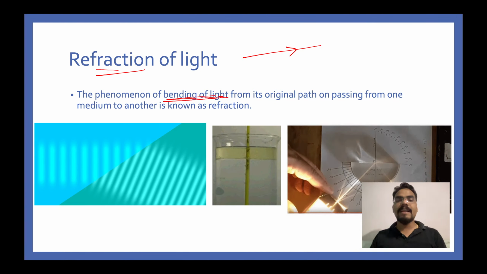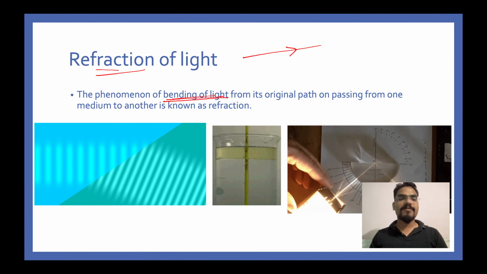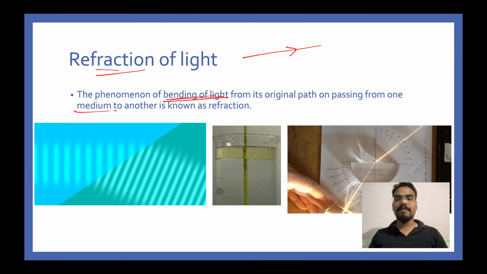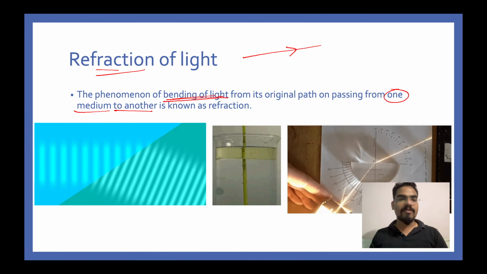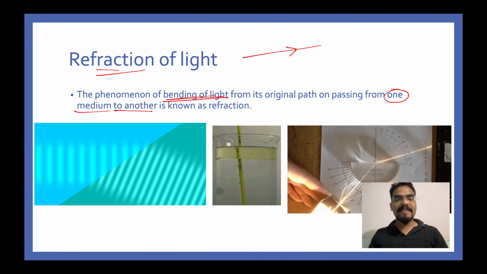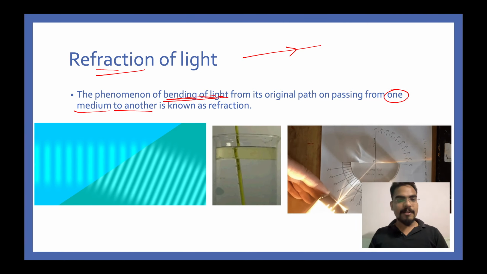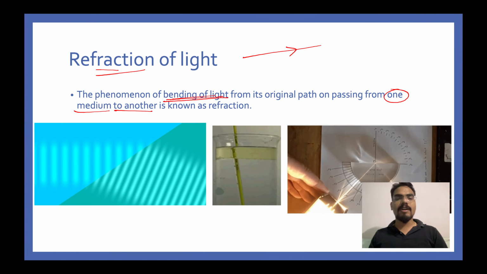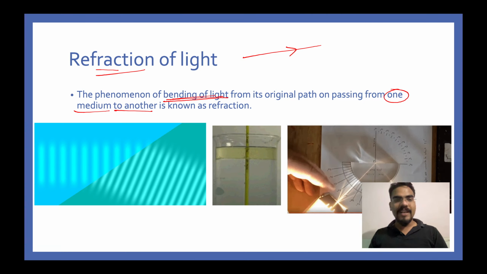It happens whenever light passes from one medium to another medium. If the light is passing from one medium to another medium, then the bending takes place and that phenomenon is called refraction. Please make sure that you are comfortable with the definition.